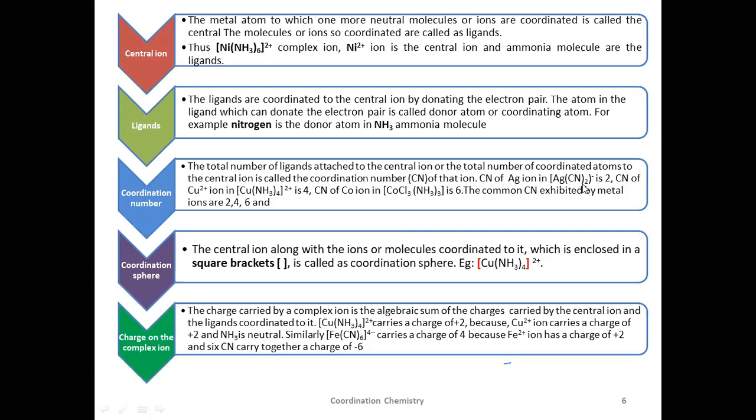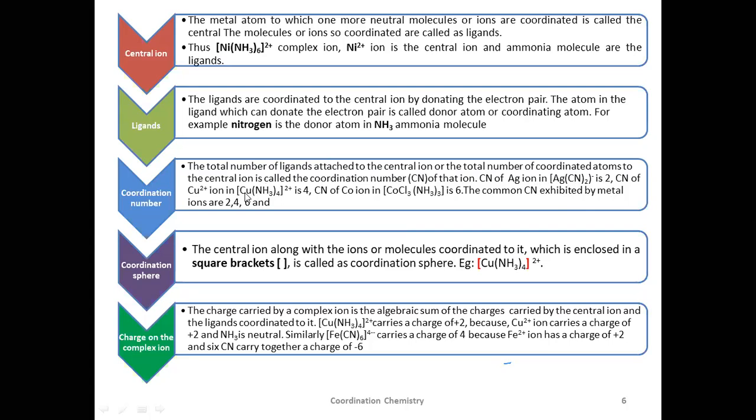How many cyanides are there? 2. So this CN minus is a ligand here. This is a ligand, this is the central ion, and 2 is the number of ligands. What does the number of ligands mean here? Coordination number. Therefore, the coordination number is 2.